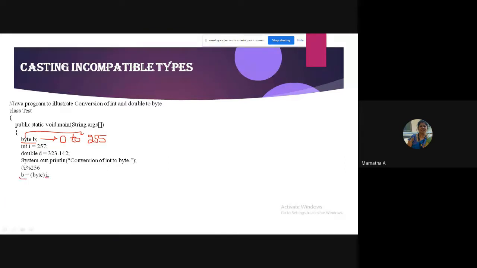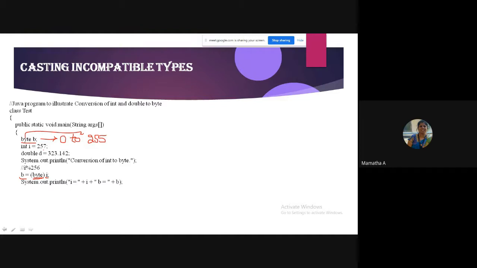So it is nothing but storing a larger one into a smaller one. In that case, what should I write in the parenthesis? I want to convert int to what? What is the target type? Byte. Okay. What is the value of I now? I value is 257. Just see and I execute. I will show you what's happening. So I will print the values. What is I? What is B?